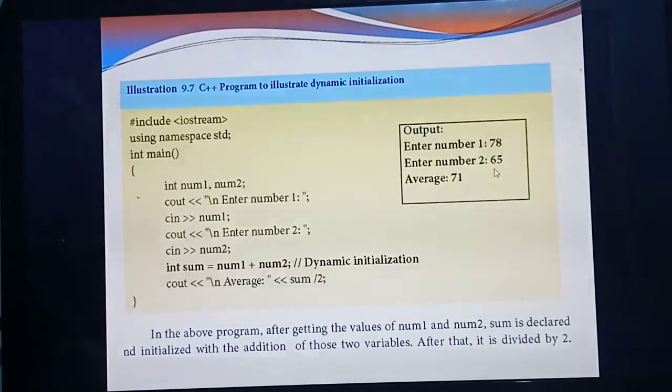Next, enter number 2. You are entering number 2 as 65. So num2 gets the number 65. What's the next line? int sum = num1 + num2. What's the value of num1? 78 plus 65. So these two numbers are added in the output screen. This is called dynamic initialization. Next line: average. Average means sum divided by 2. So 143 will come, divided by 2, the answer you will get is 71. Understood what I mean by dynamic initialization?